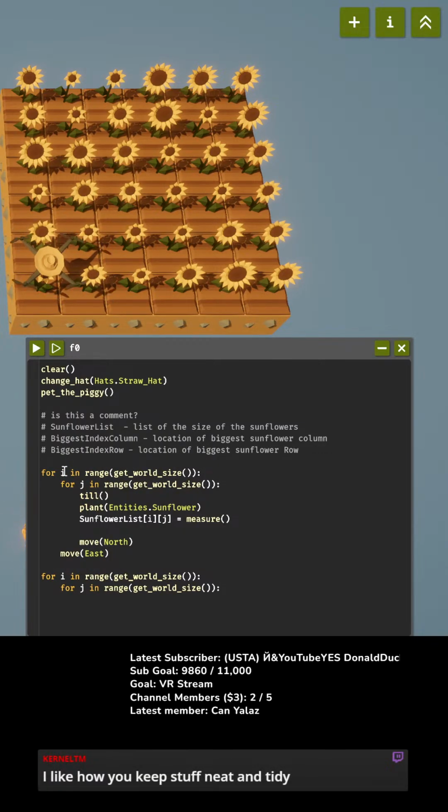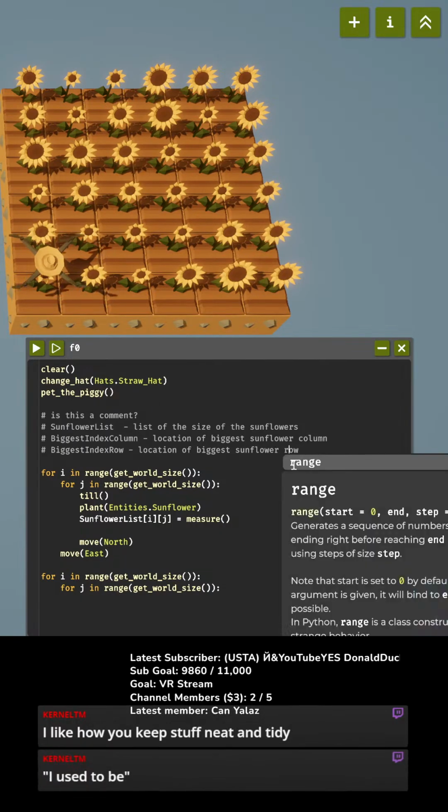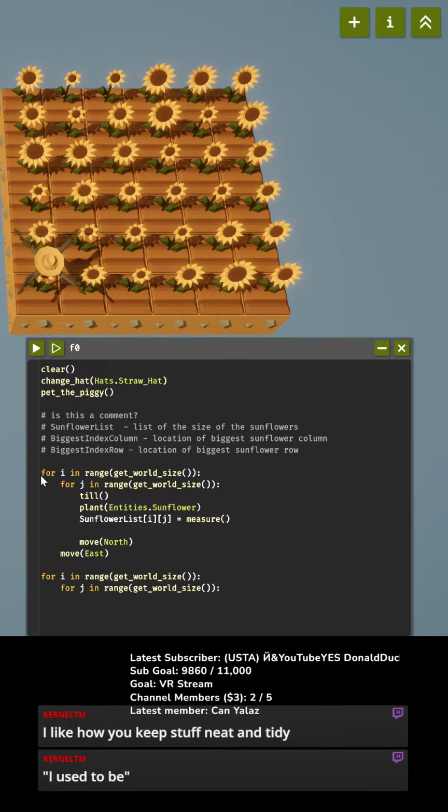Okay. I used to be a professional. It sure helps. Code can get hard to read and hard to understand and hard to know what you did real fast. So biggest column, biggest row. And that's where the biggest one currently is.